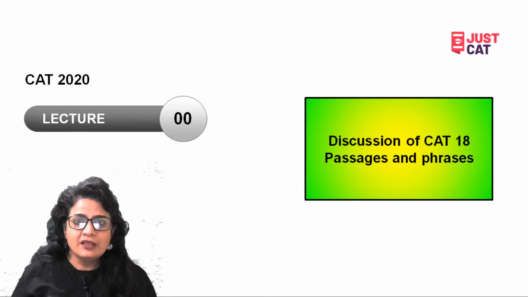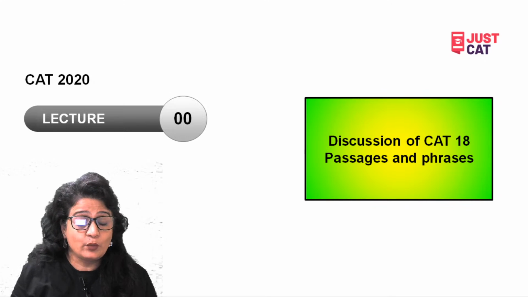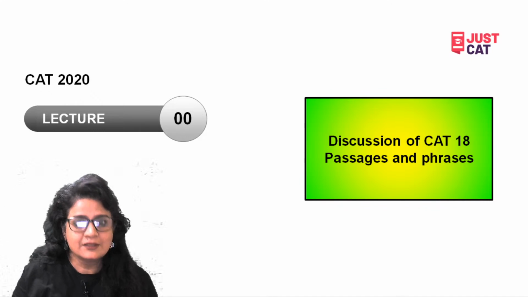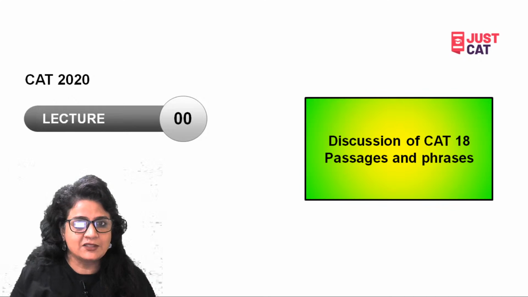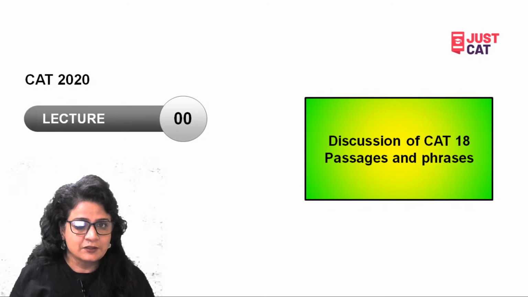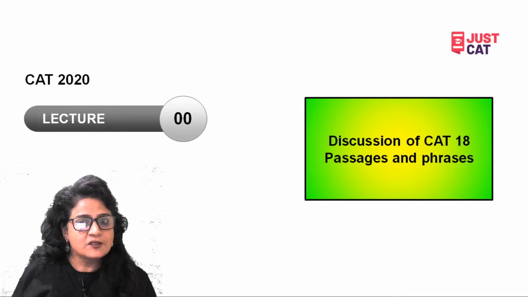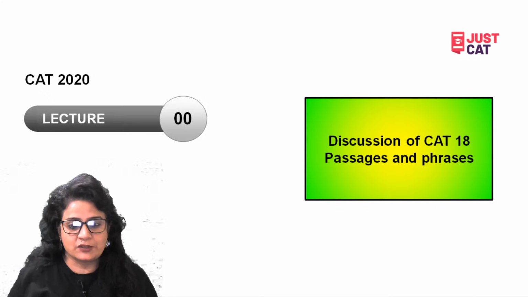Alright, with that whole purpose of giving you more clarity about the phrases and the words which often appear in academic passages, I'm coming up with this session today. So we have been talking about the passages of CAT 19 and CAT 18, and with that I have also been giving you the sources of these passages. Newspapers, journals, as well as magazines have been the sources of these passages. So with that, let's begin today's session.